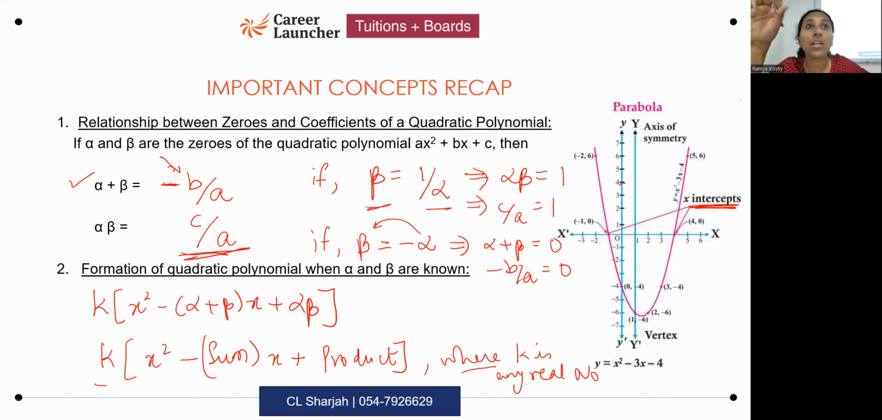Please do not count y-intercepts. Do not count points of intersection with the y-axis as a possible zero for p of x.